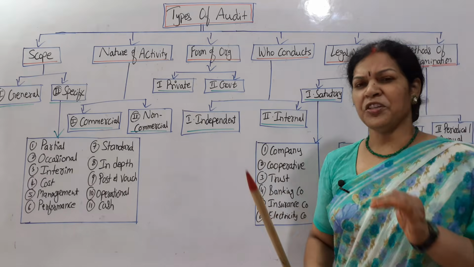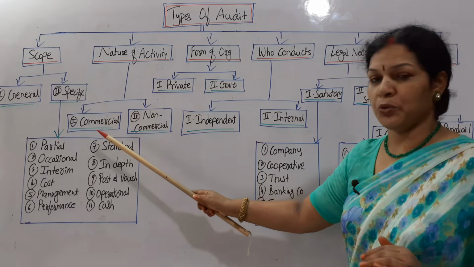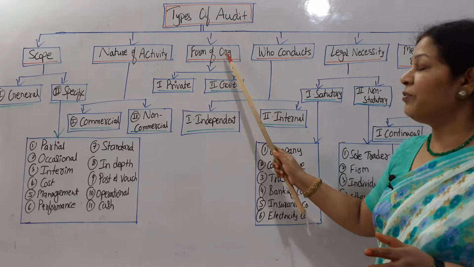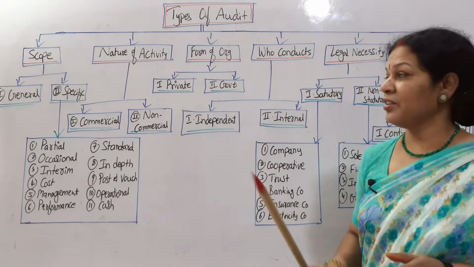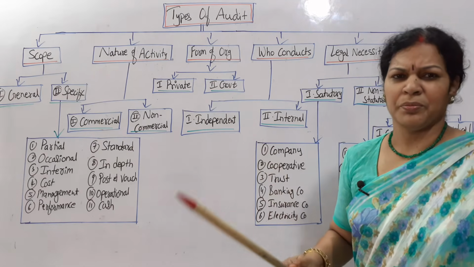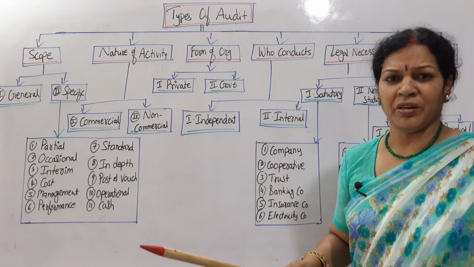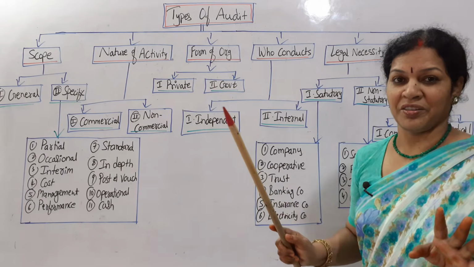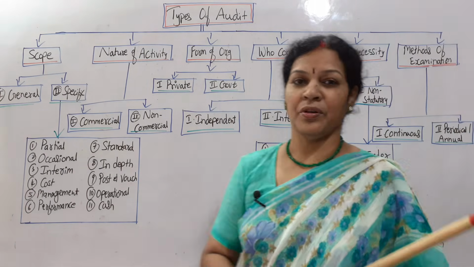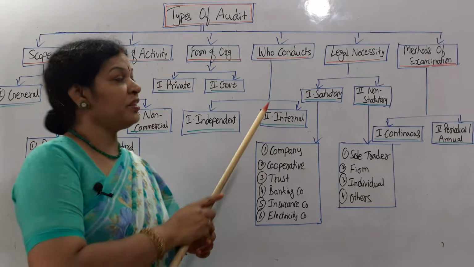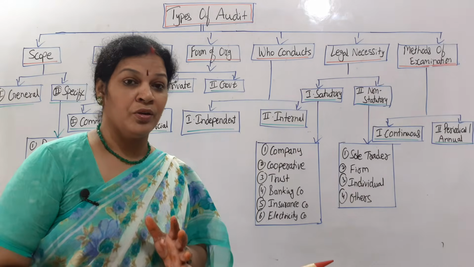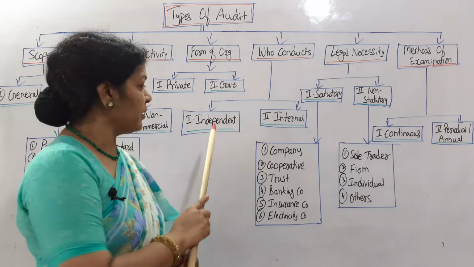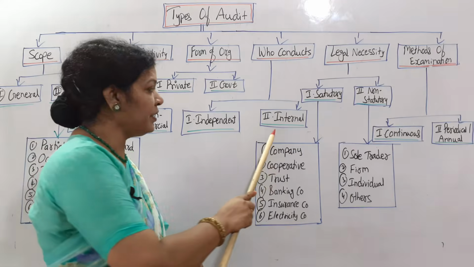Now as per the nature of activity, divided into 2 parts, commercial or non-commercial. Third one, form of organization. As per that, private or government, both are available, not anything else. So that is why form of organization. Is it a private organization or government organization? This is the third kind of auditing. And the fourth kind of auditing is that who conducts the audit. Here we can say it as 2 types of auditing. One is independent audit or internal audit.